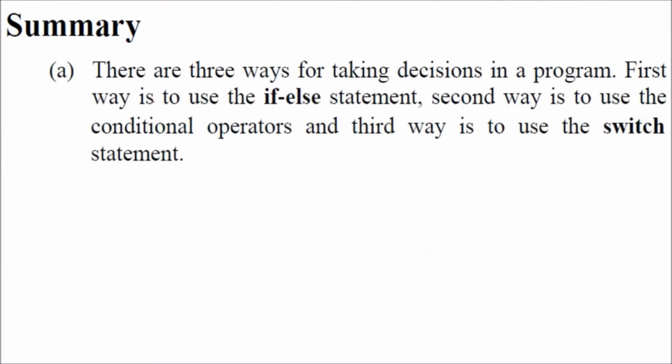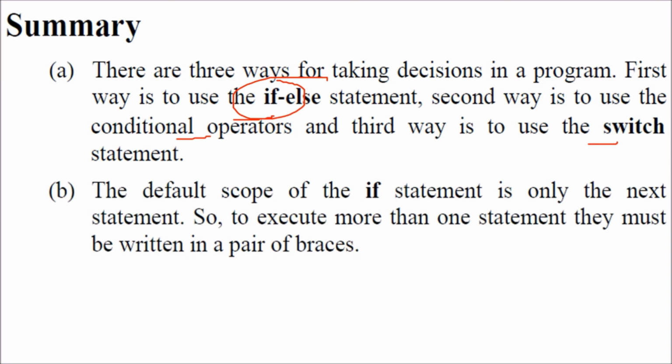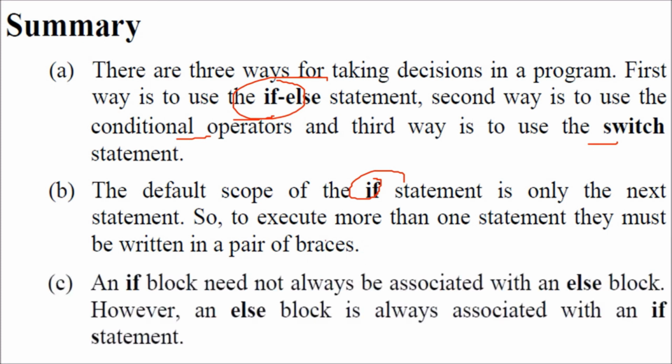Let us summarize what we have seen. There are 3 ways of taking decisions in a program. If else, the second way is to use the conditional operator, and we have a switch statement. We'll study about this switch later. We have seen if else here. The default scope of if is only the next line. So if you want to execute more than one line, you have to put those lines inside braces. Does the if block always need to be associated with an else block? No, it is not necessary. But an else block is always associated with an if statement.